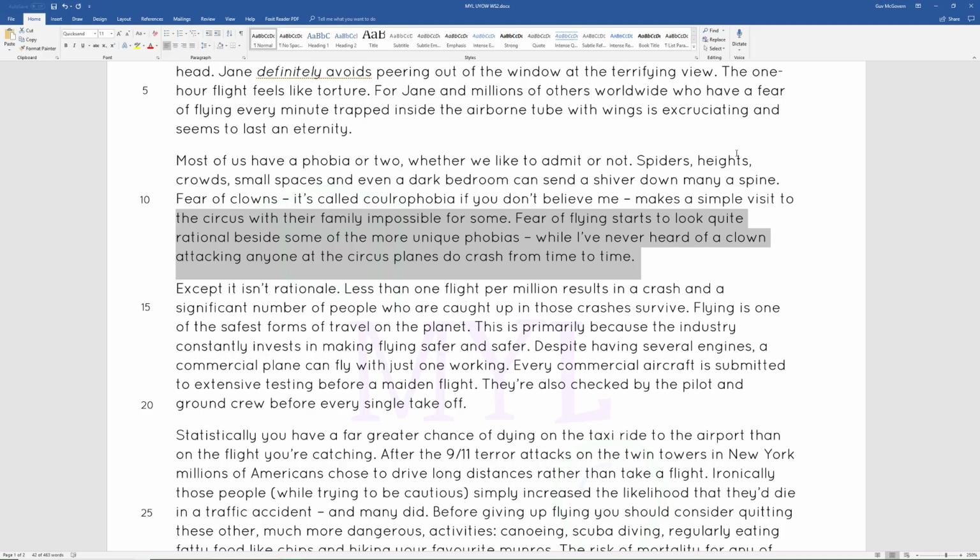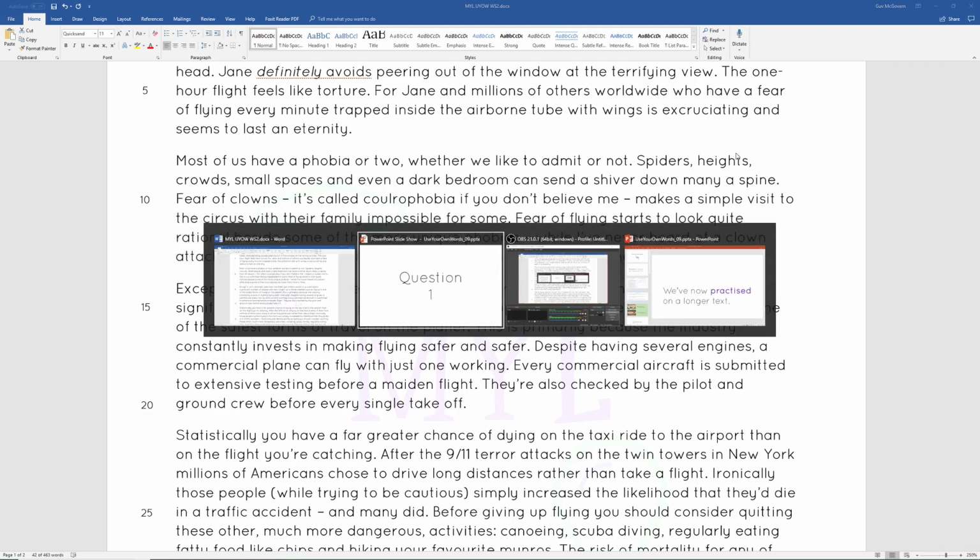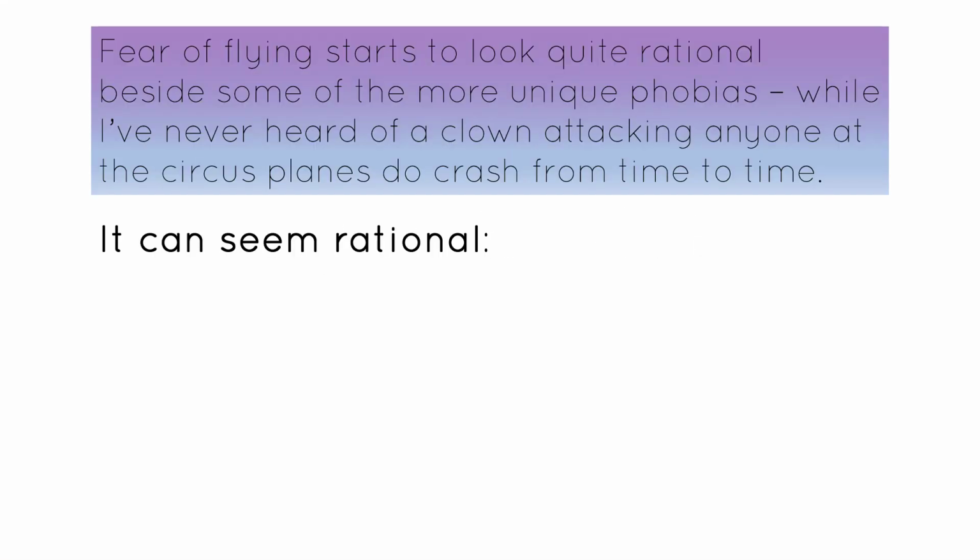Now, there's my answer. And beforehand, as we know in primary school, I could have just written that down word for word and I would have got the marks. But I'm only halfway there. I now need to take that answer, which I've got here, and I need to change it, find it, change it into my own words. So let's have a quick look. Note that I just write, to start answering my question, it can seem rational once. I don't want to write that 3 or 4 times because it's going to take up too much of my time, and time's quite precious in the exam.